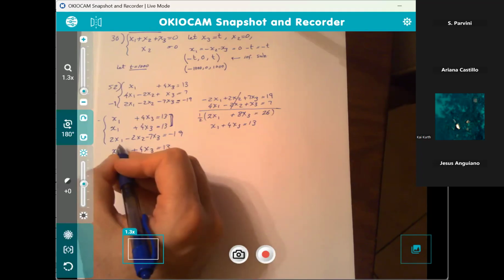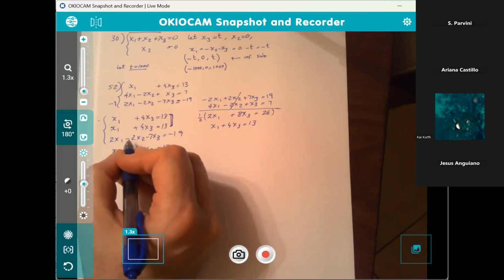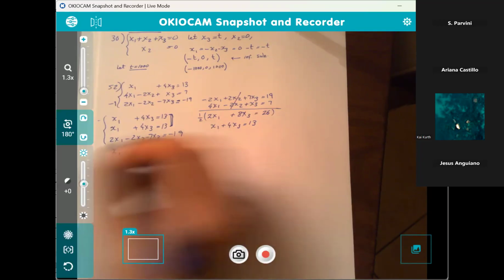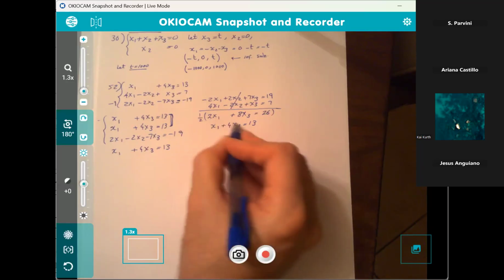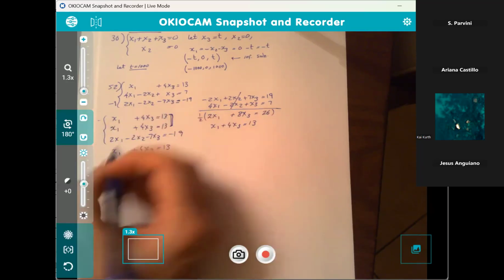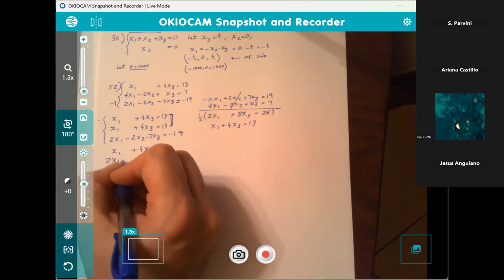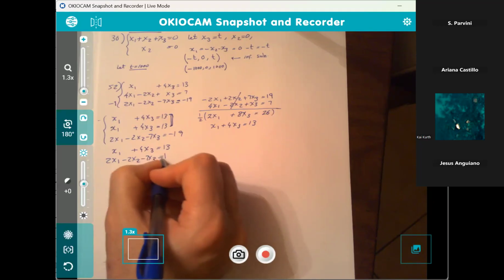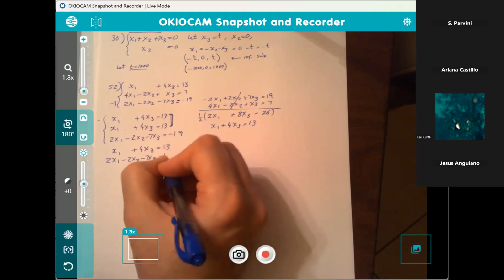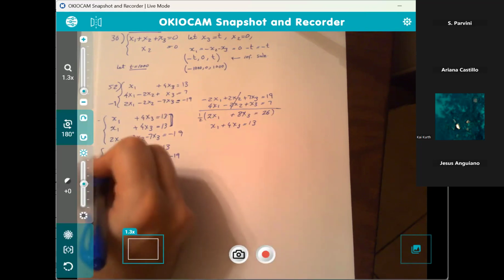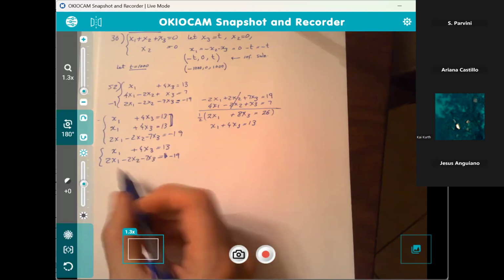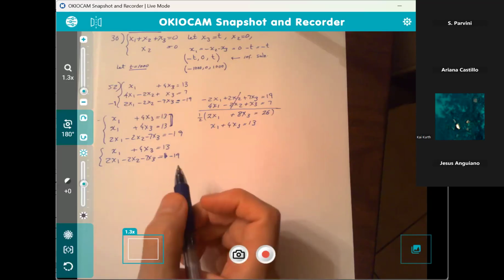And what do we have next? We have this one, and then we have the third one. I have 2x sub 1, negative 2x sub 2, negative 7x sub 3 equals negative 19. Sorry, negative 19. Okay, good. So looks like now we have 2 equations, 3 unknowns, right?